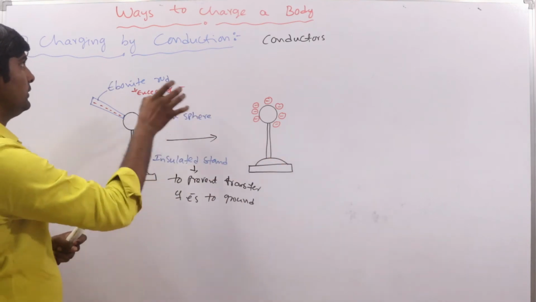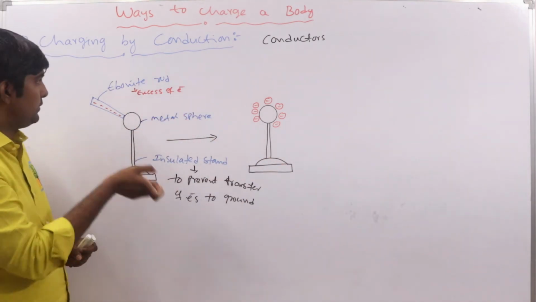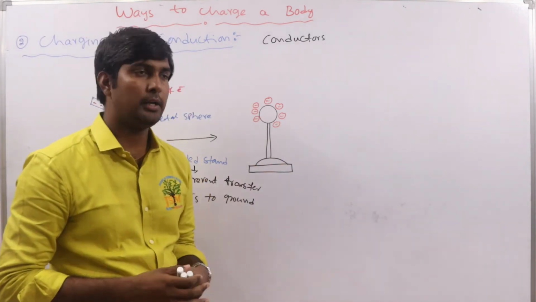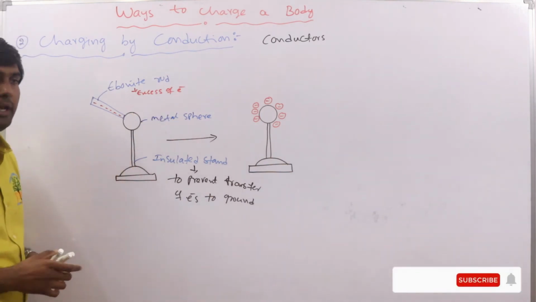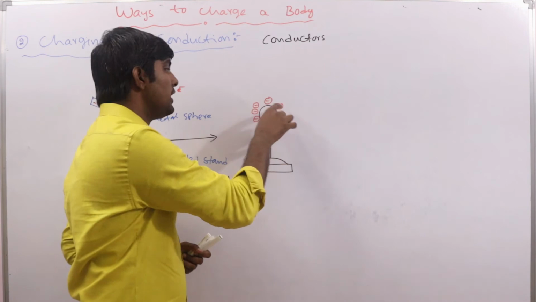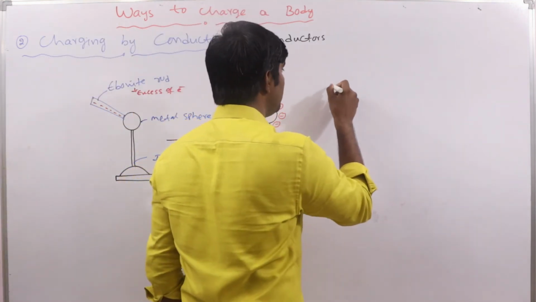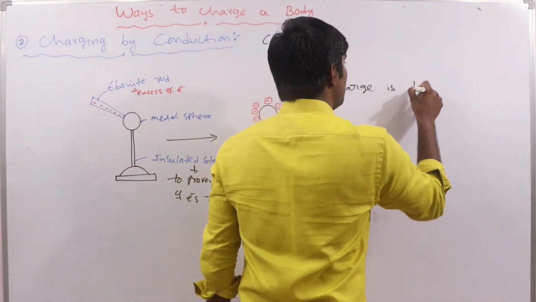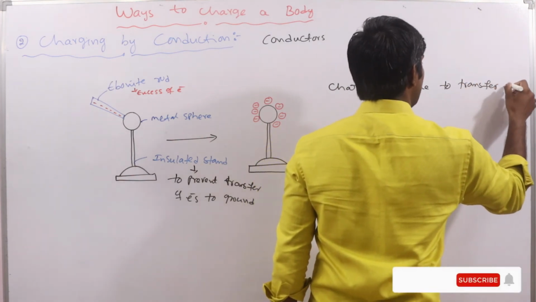So in this method we can charge an uncharged body by using a charged body. In the previous case, both were uncharged bodies. If you observe again, the charge here is due to the transfer of electrons. A very important point you must keep in mind: charge is due to transfer of electrons only.